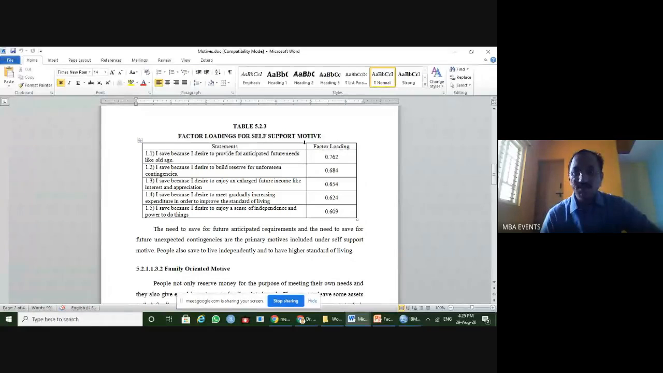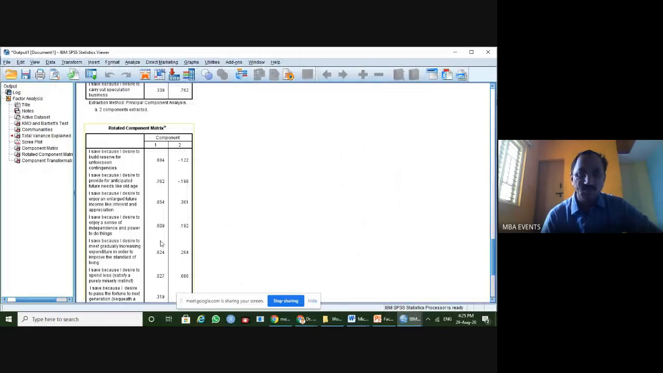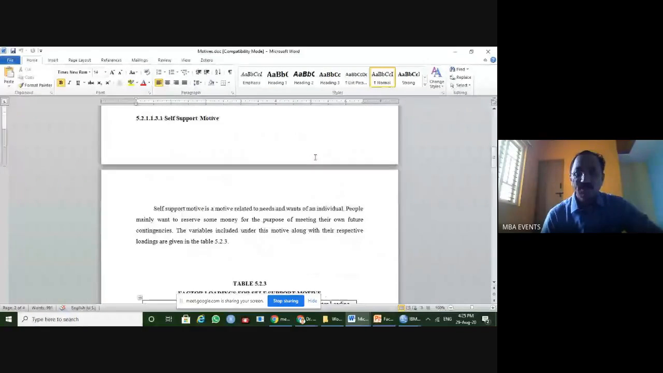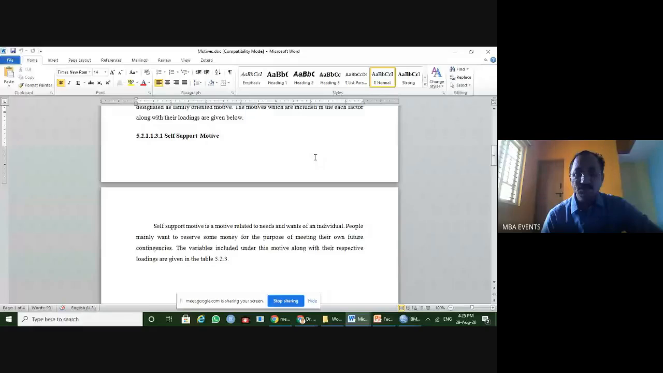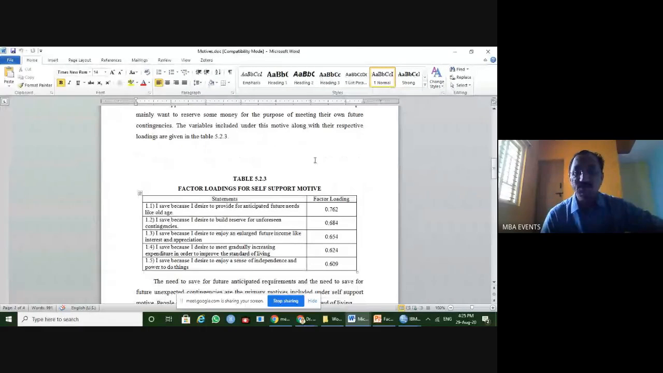So that way you can see that we had to develop the tables like this, and we had to write the factor loading. These I just took from here. This table I just split into 2 parts, and I came up with the tables here. So this one is self-support motive, which purely talks about how an individual is focusing, and all are about the self-centric or self-supportive orientation.